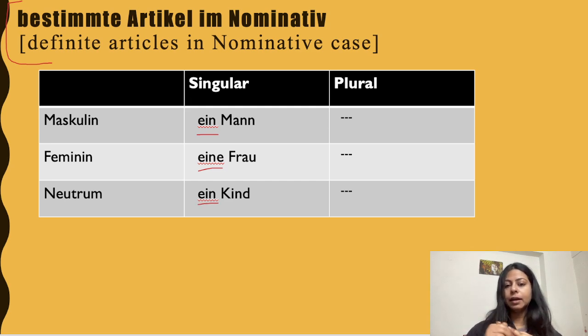Okay, so ein, eine, ein. And there is no unbestimmter Artikel in the plural form. Okay, so in the plural column we don't have any articles because we don't have articles in unbestimmter Artikel.